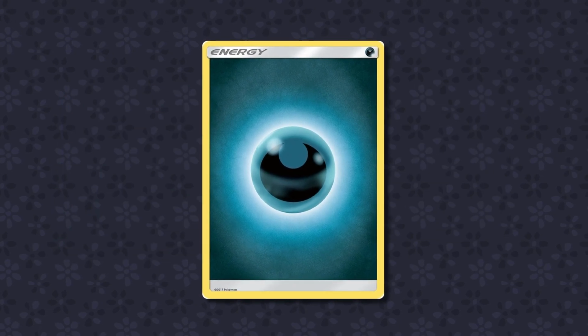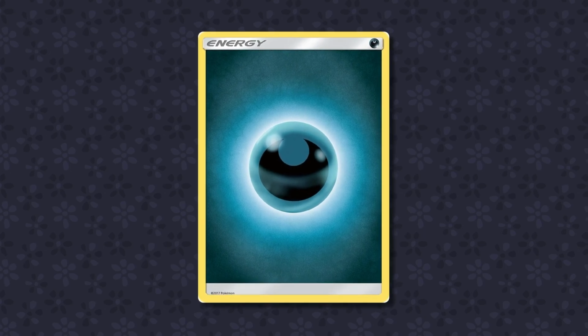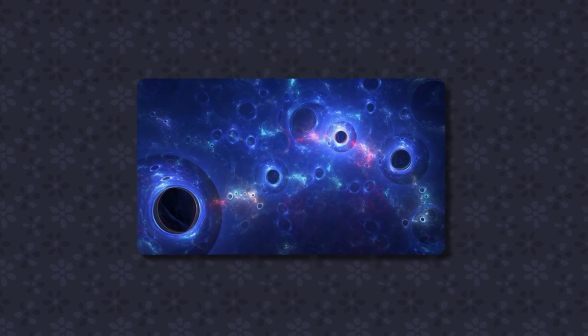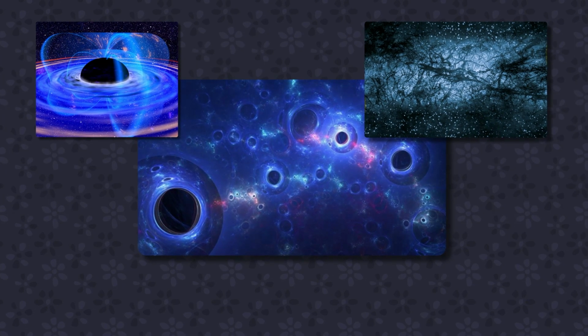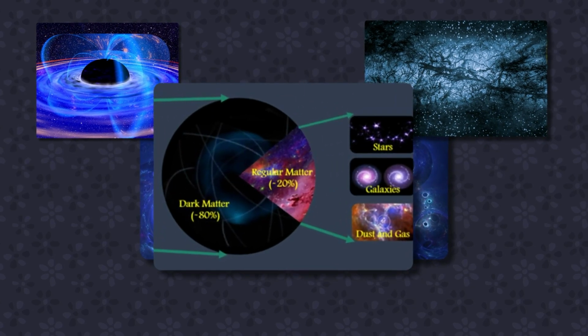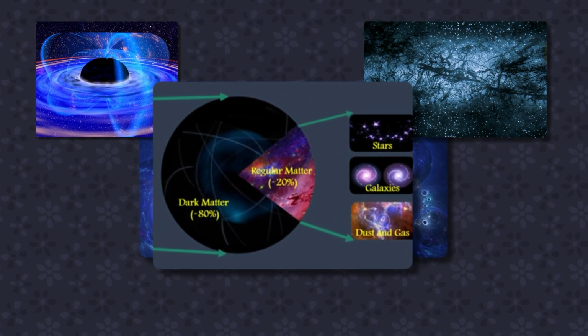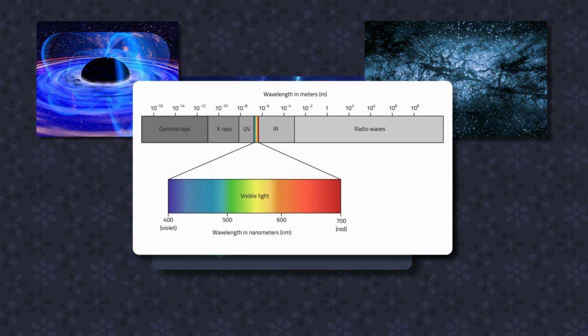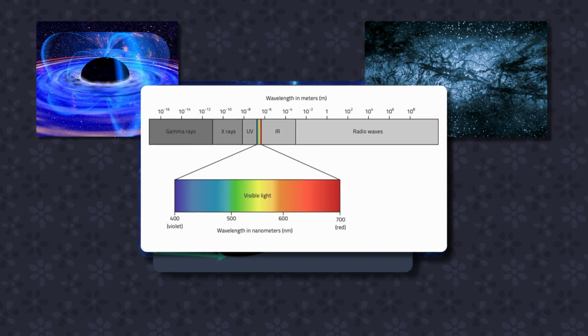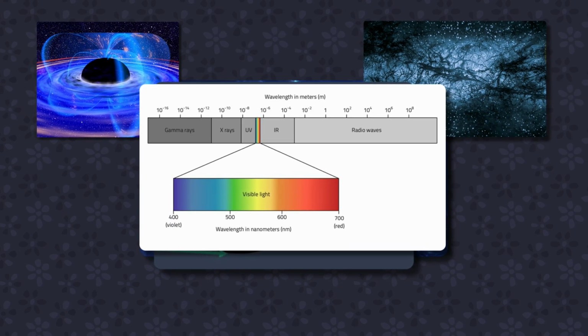The first thing that dark energy could be based on is dark matter. To explain this as simply as I can, because we're dipping our toes into a complicated mess that is astrophysics, dark matter is a hypothetical form of matter that might make up 85% of the matter in the universe. And unlike regular matter, dark matter doesn't interact with the electromagnetic spectrum, meaning it doesn't absorb, reflect, or emit light.